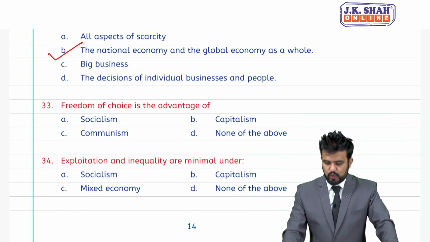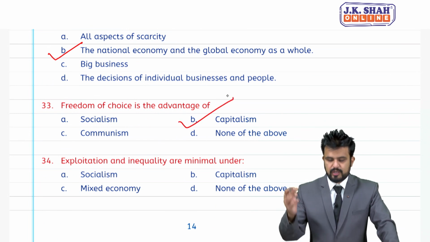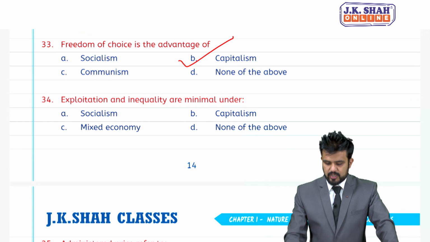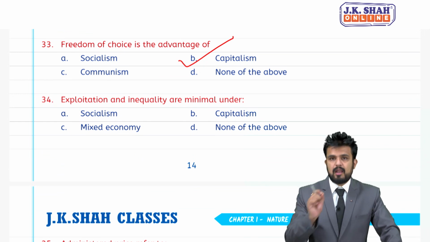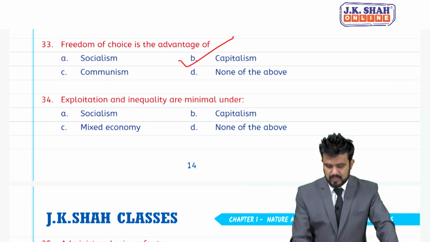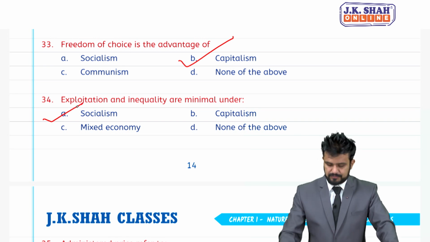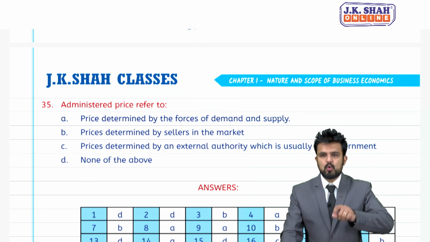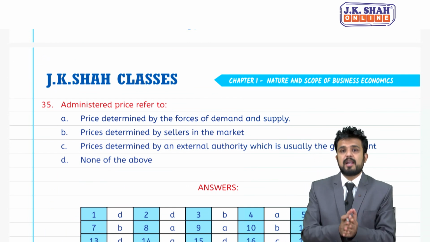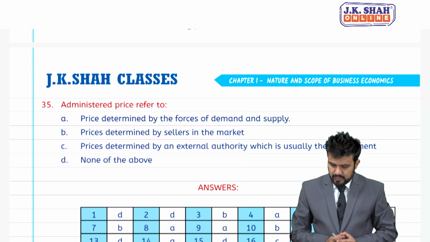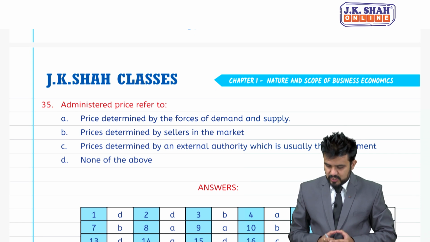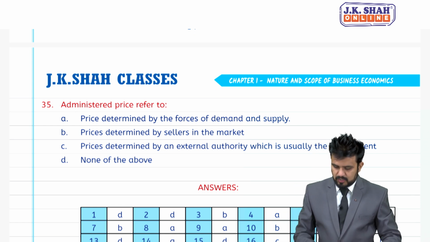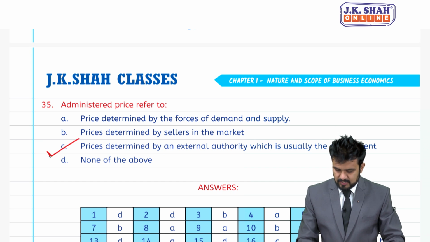33, freedom of choice is an advantage of capitalism. Exploitation and inequality are minimal, which means very less, under socialism. 35, administered price refers to, students, prices which are decided by government. So, price is determined by external authorities, which is usually the government. C is the answer.